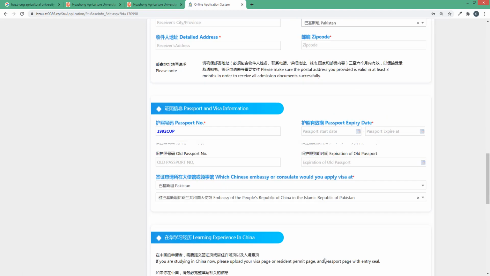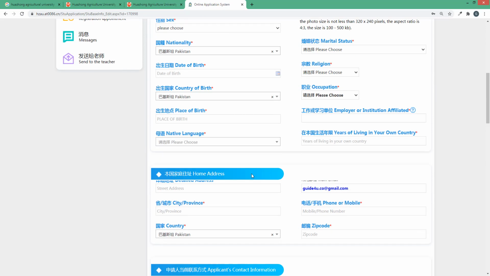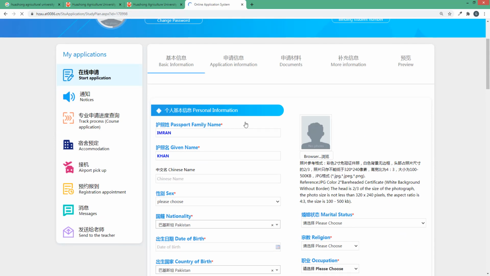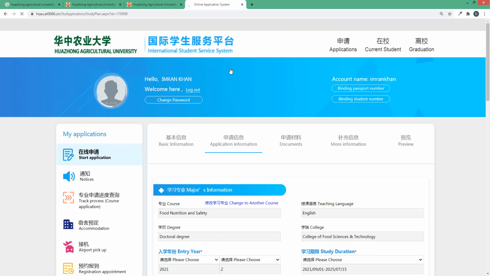So click on the next option. I don't fill this form because it's too time consuming, so I'll go to the next option, application information.